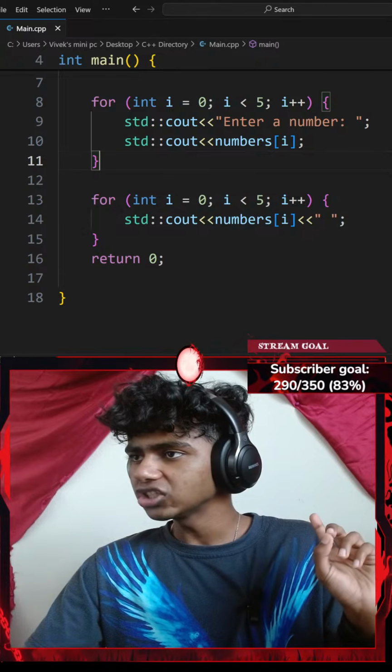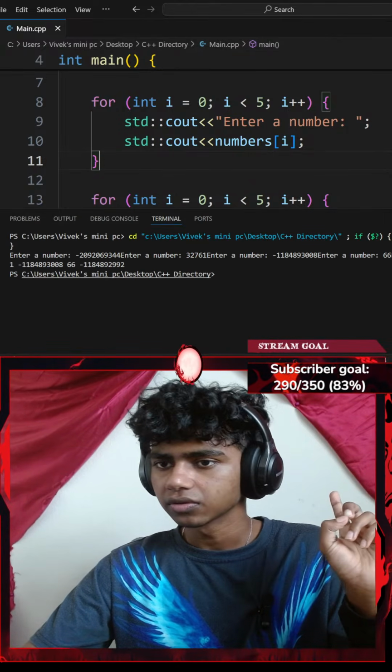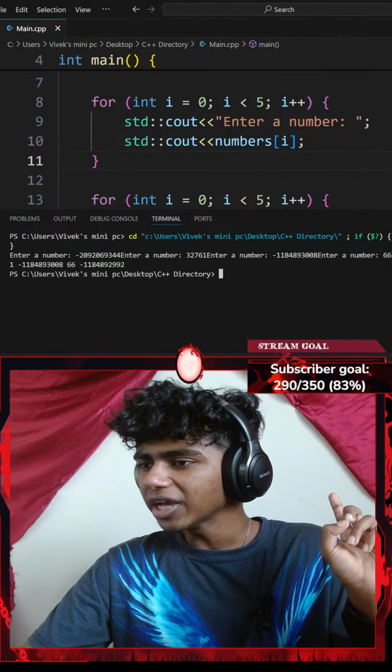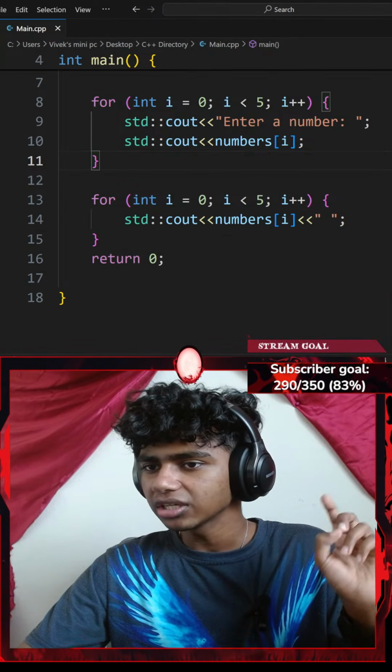If I hit Ctrl S to save the code and run the command, okay, let's see. It says enter a number. Why am I getting the numbers? Is this considered to be numbers' location?